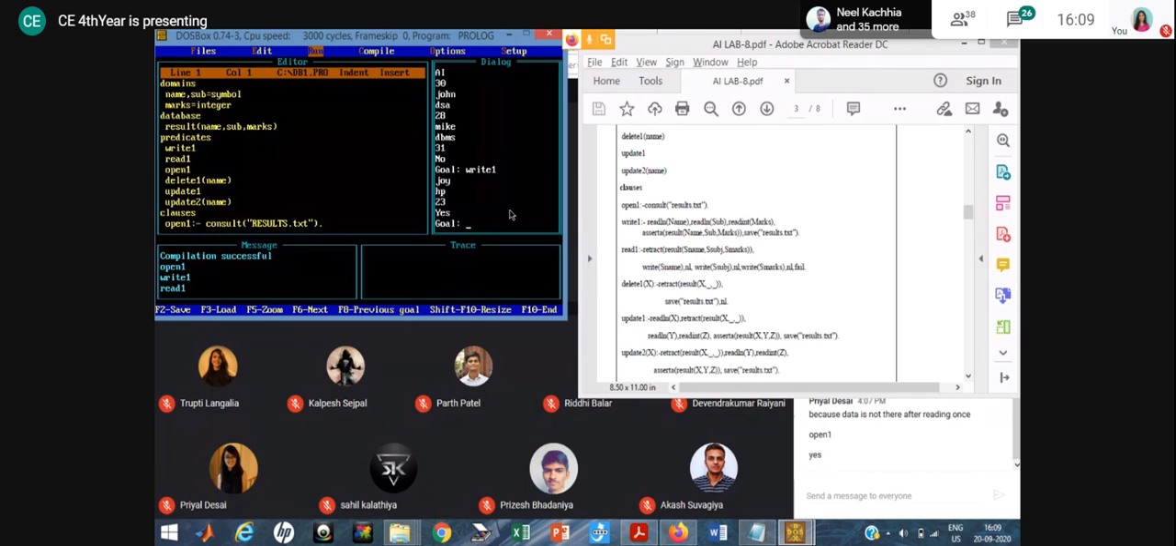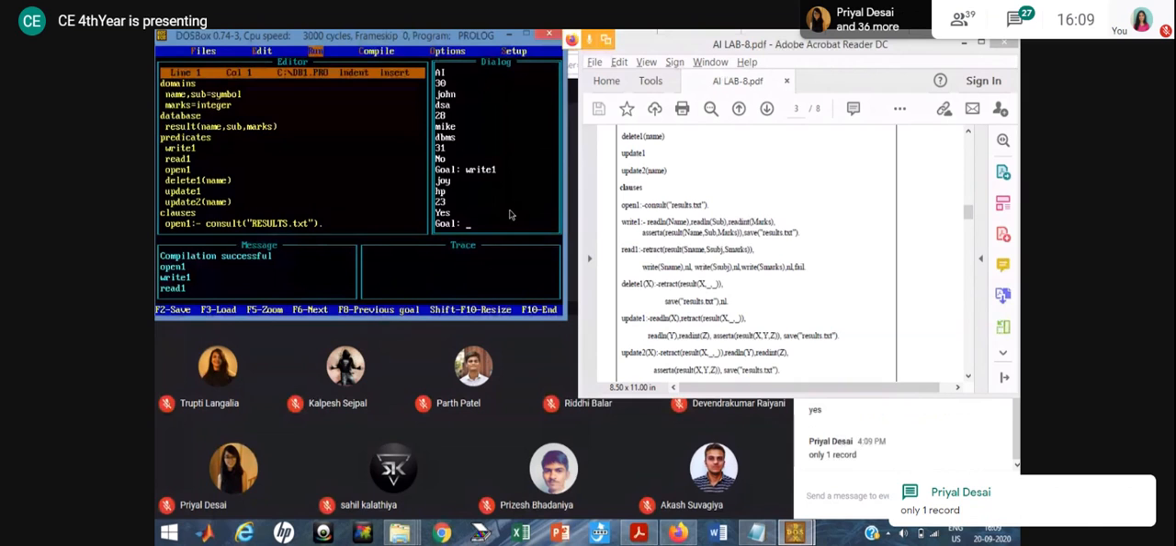Now listen everyone. All of you know that when I use read one, it will show me the four records. Now after this read one, I am using write one, so I have inserted one more record. After this step, when I use read one, can anyone tell me what will be the result? Then after that I will explain to you.